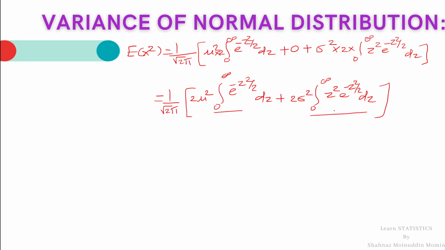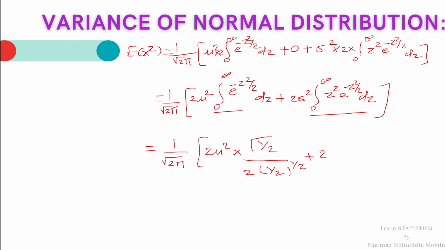By comparing this integral with the gamma integral, as we have discussed in the previous lecture of calculating mean of normal distribution, we get the values of the integral as 1 upon root 2 pi into bracket 2 mu square into, here n is 1, so 1 gamma 1 half divided by 2 into 1 half raised to 1 half. If student want to refer that gamma integral, then go to the lecture of the mean of normal distribution, which is given in the description box, or by clicking on the I button at the top right corner of the screen.